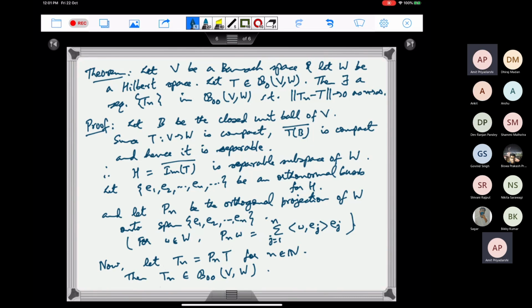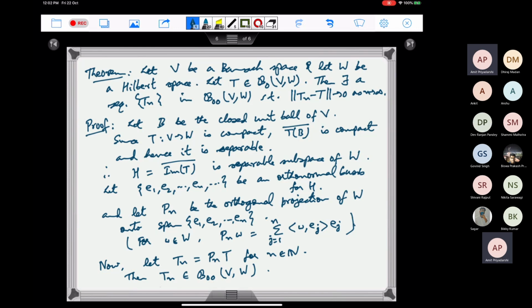What I am saying here is that the closure of the image of the unit ball is separable, and then I am claiming that that implies the closure of image T is also separable. If you have any x in V, then you are looking at T of x.